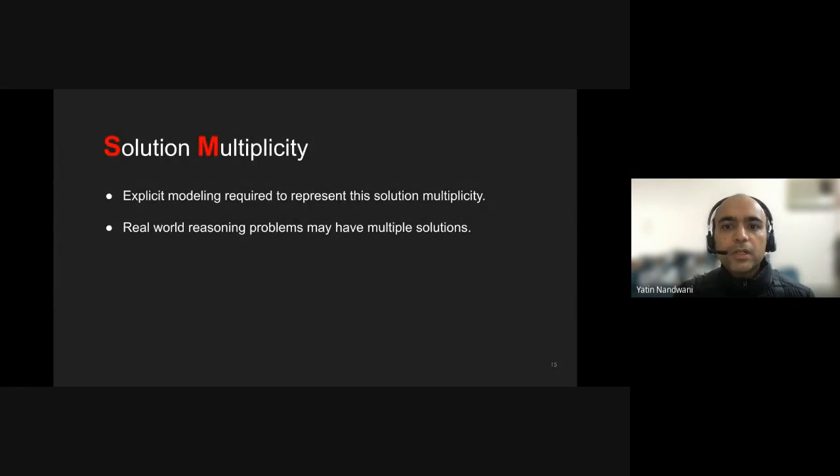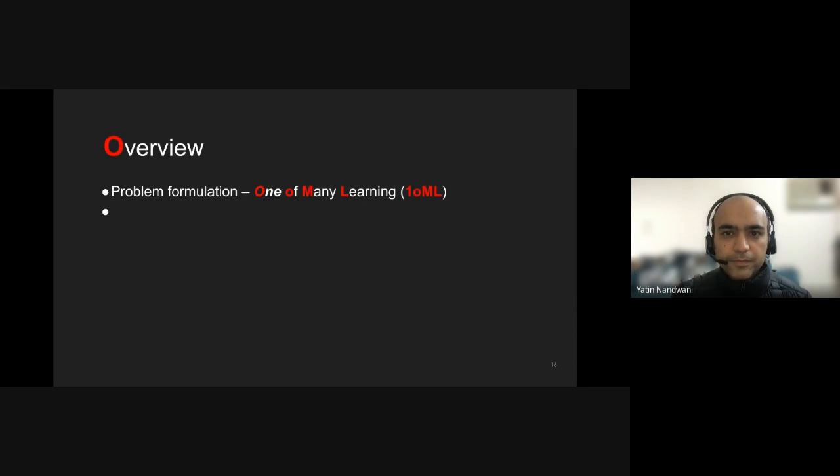In this work, we address this issue of solution multiplicity while training models to solve combinatorial optimization problems like solving Sudoku puzzles. We first formally define the task of learning under solution multiplicity. We call it 1oML, one-of-many learning. We then present two naive solutions, naive loss and CC loss.